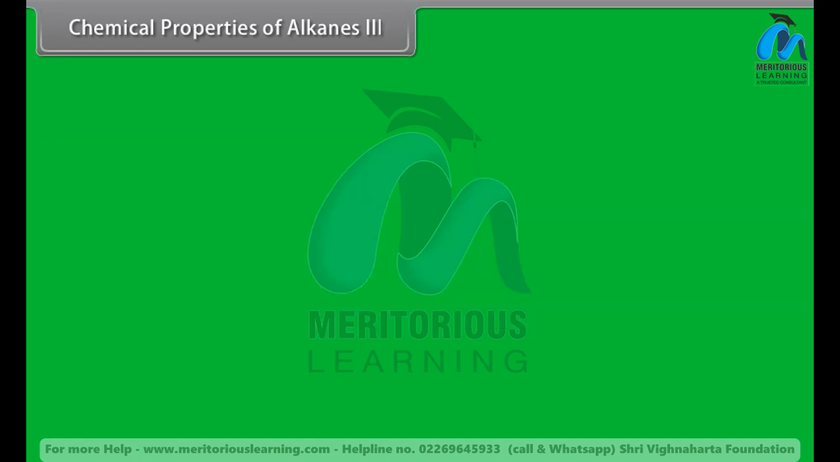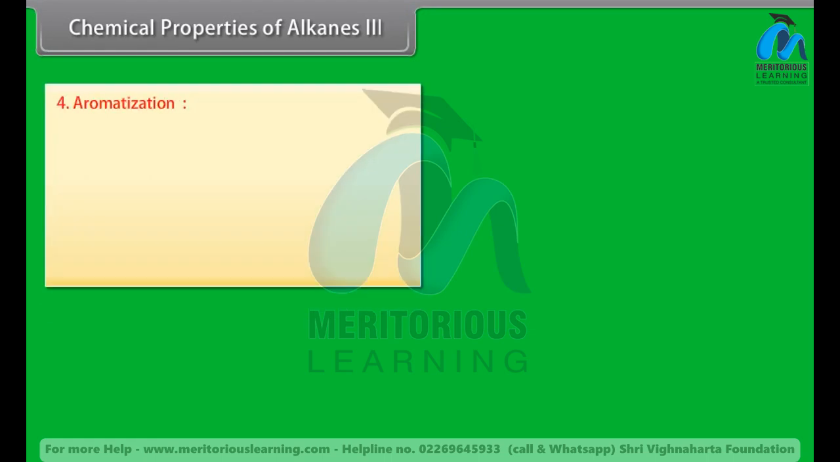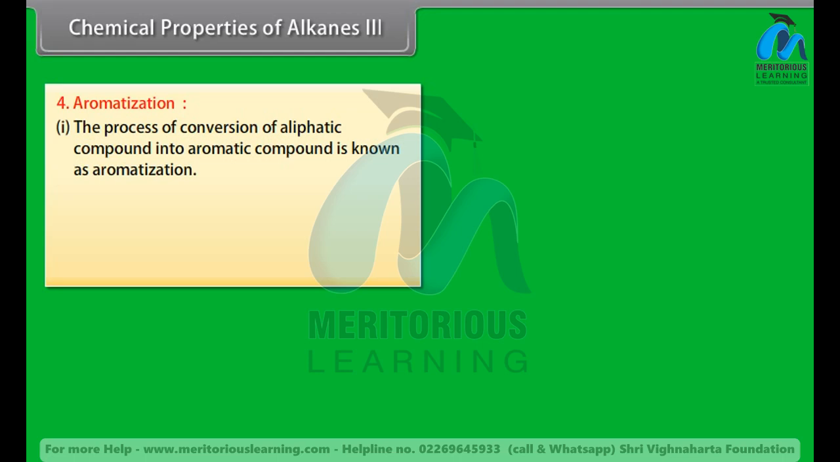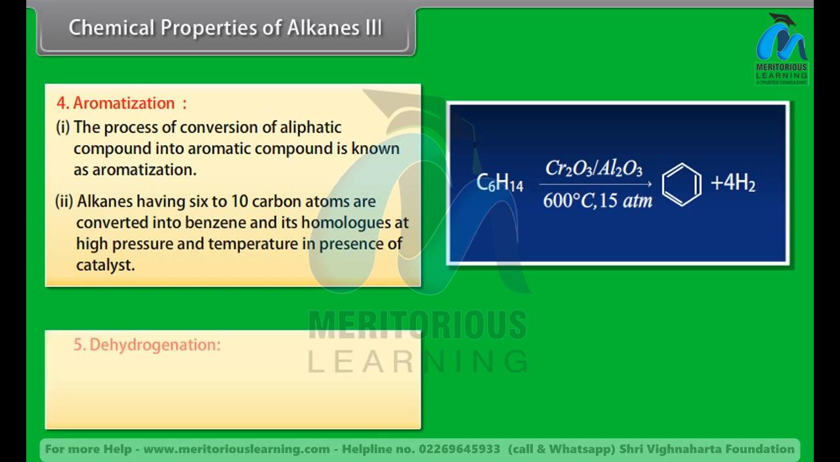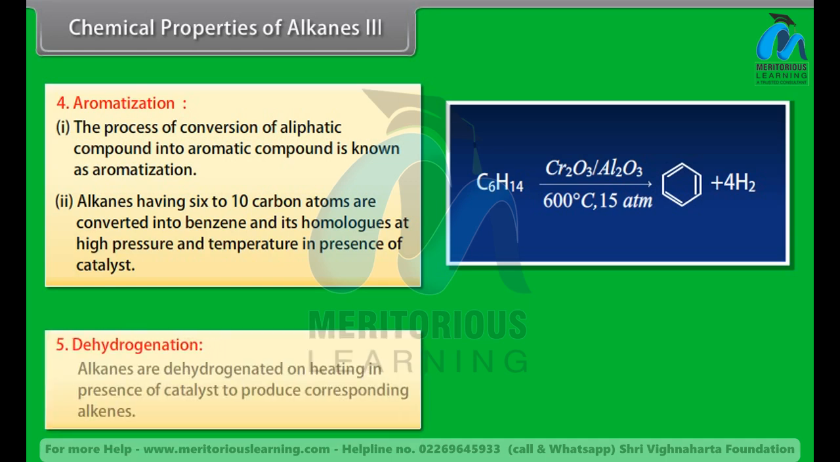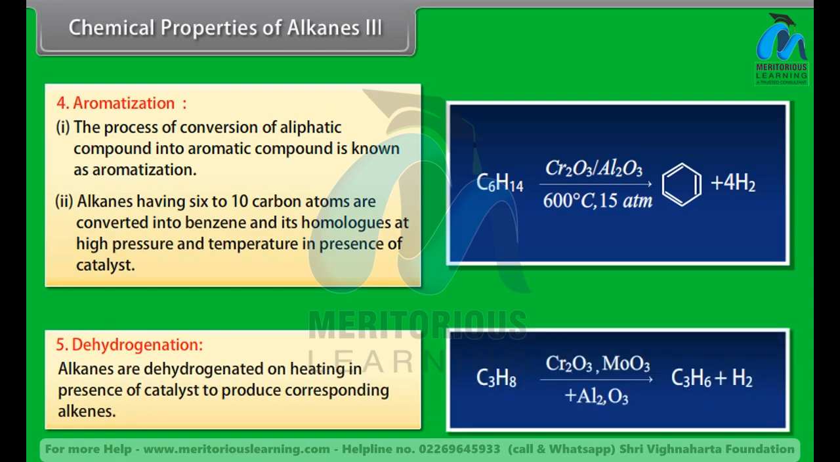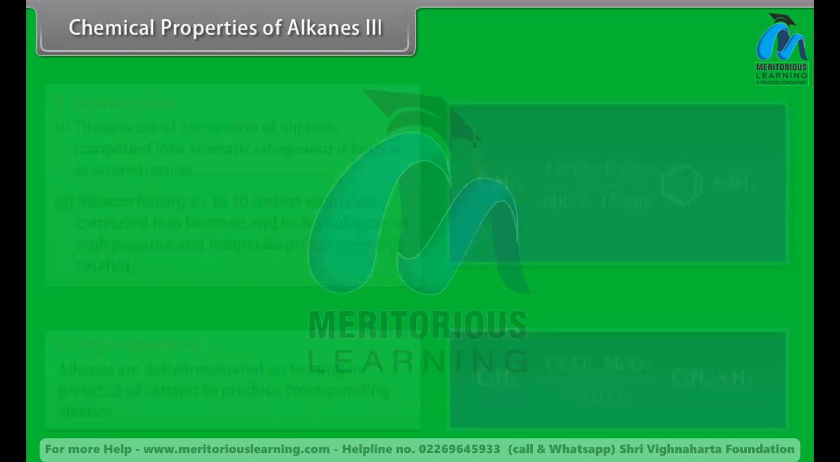Chemical properties of alkanes. 3. Aromatization. Number 1. The process of conversion of an aliphatic compound into an aromatic compound is known as aromatization. Number 2. Alkanes having 6 to 10 carbon atoms are converted into benzene and its homologues at high pressure and temperature in the presence of a catalyst. Dehydrogenation. Alkanes are dehydrogenated on heating in the presence of a catalyst to produce the corresponding alkenes.